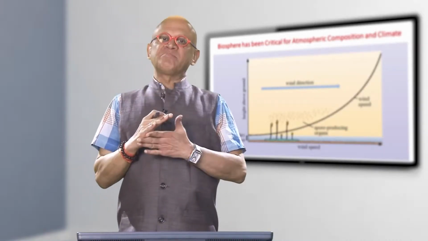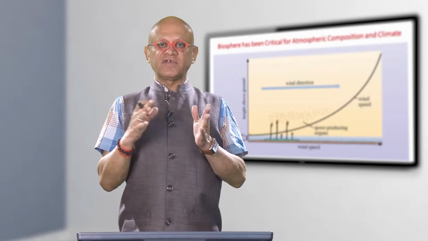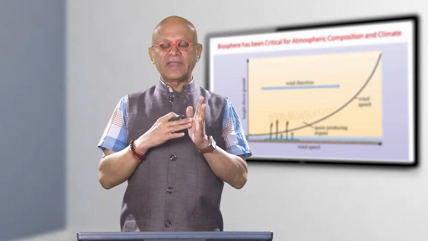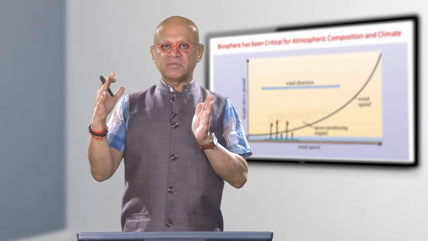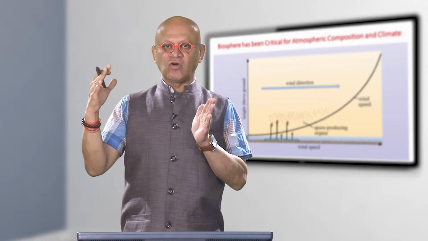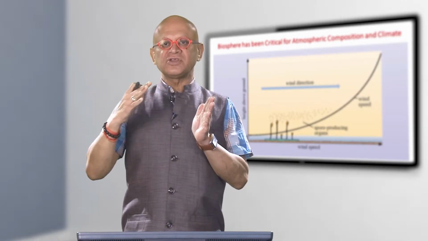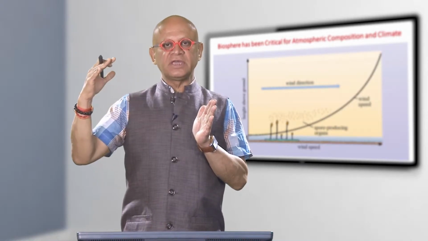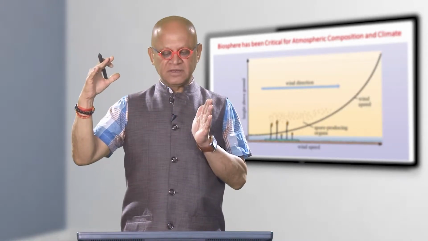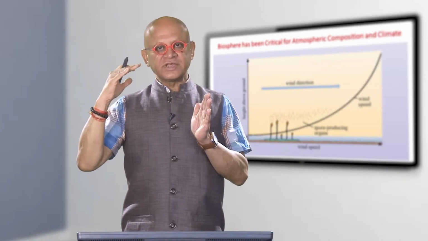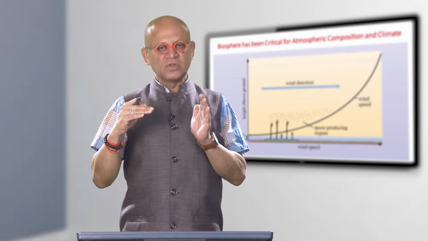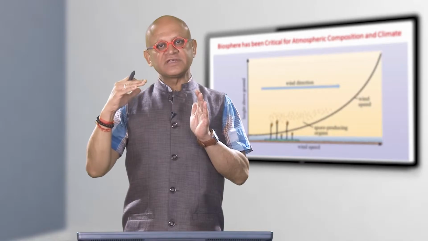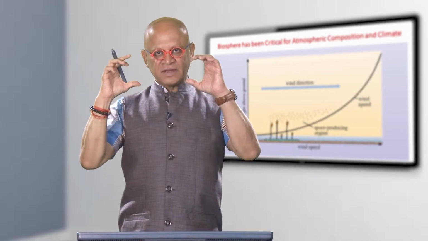We looked at one example of how the biosphere affected the atmosphere. We saw that when photosynthesis became very abundant and vascular plants evolved in large numbers, the concentration of oxygen in the atmosphere was set to be where it is now, about 20%. And the other good example I will show here is how vegetation also has affected the structure of the atmosphere itself.